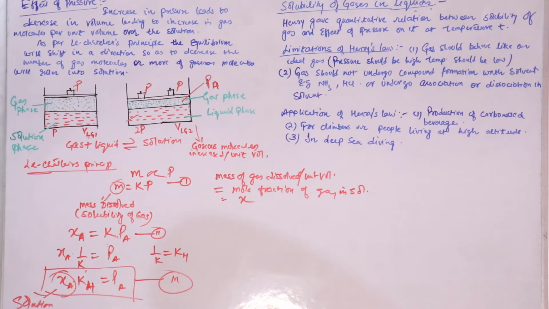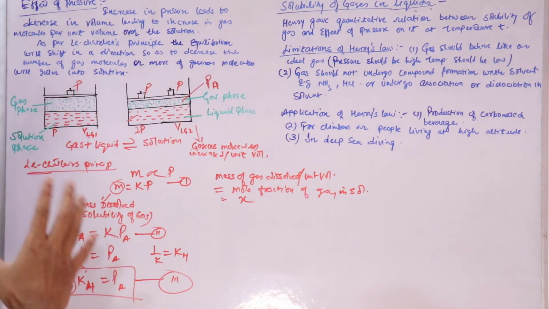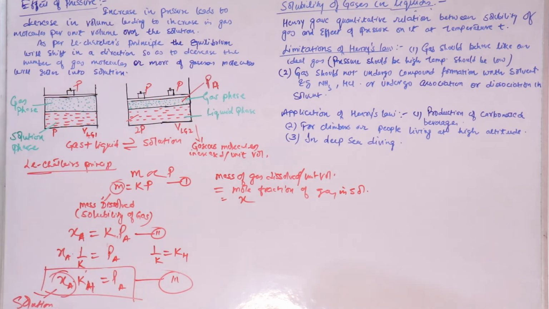So more is the partial pressure. That's what we have studied before this lecture, and based on that is the concept of the solubility of gas in liquid. This is nothing but a mathematical relation that we have derived using the concept that we have already studied. So partial pressure of the gas is directly proportional to the mole fraction of the gas in solution, right?